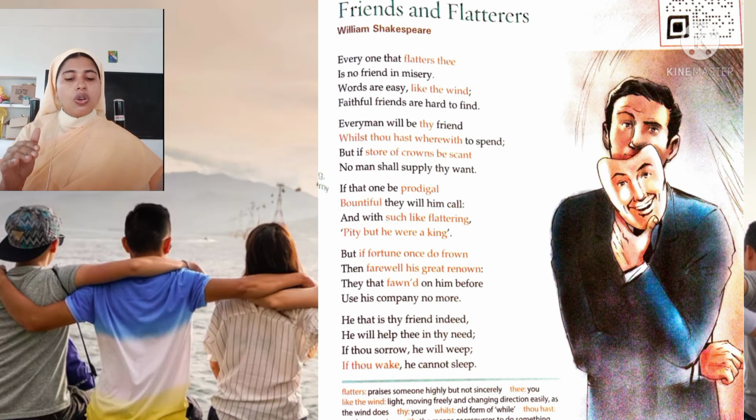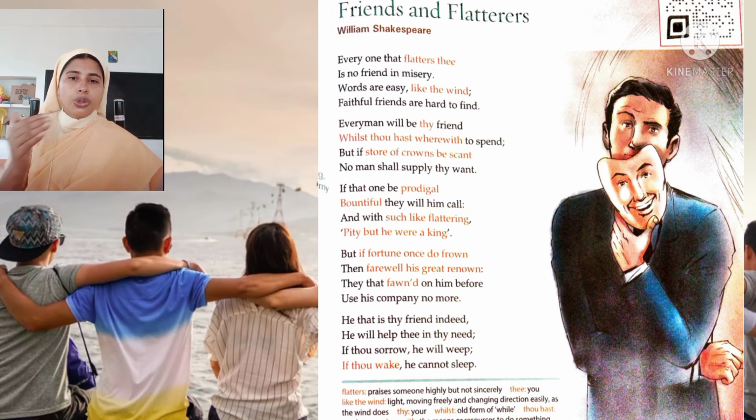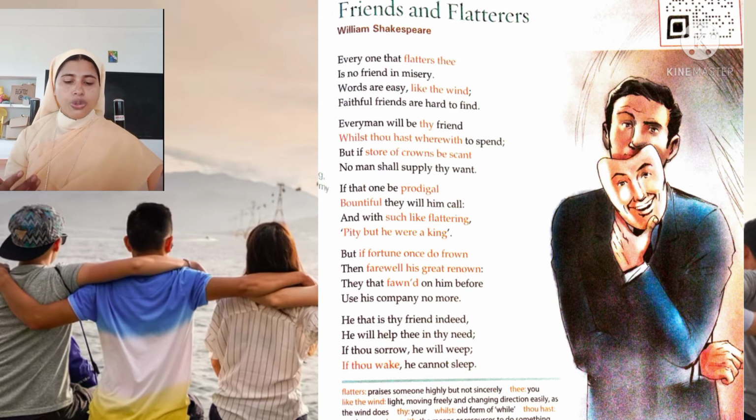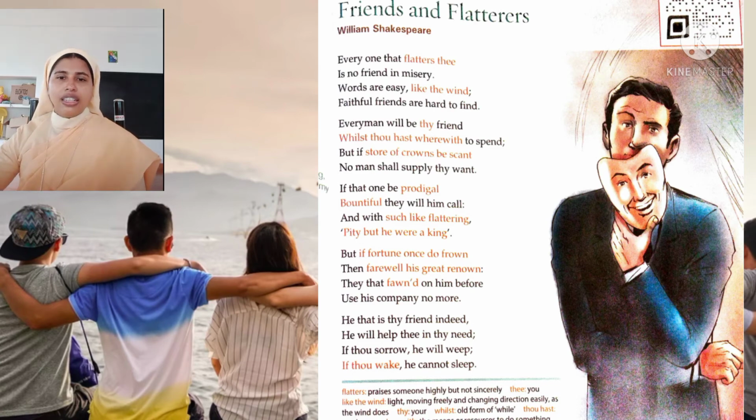Once they called him king, generous, but once he loses everything, the same people who stood by him disappear and are not ready to accompany him. "They that fawned on him before use his company no more." The people who stood by him in times of luck and fortune will go away from him. They don't want the company of this person.